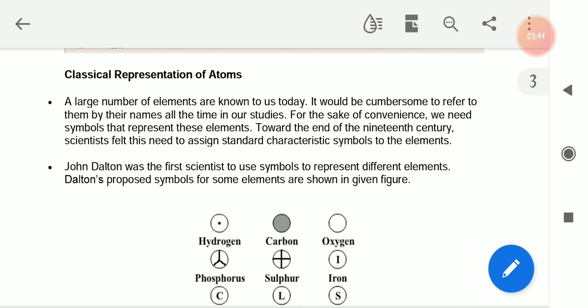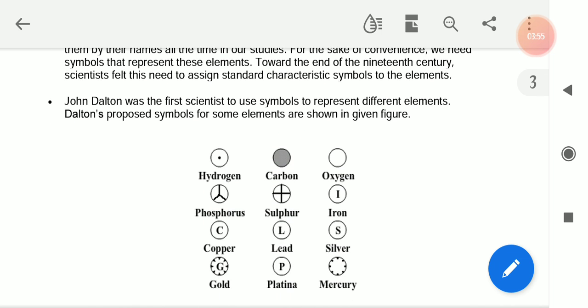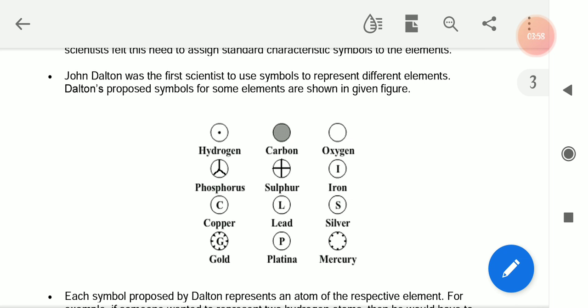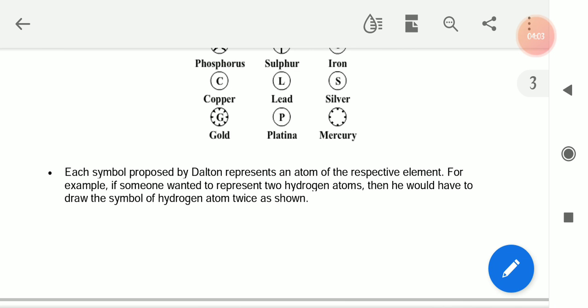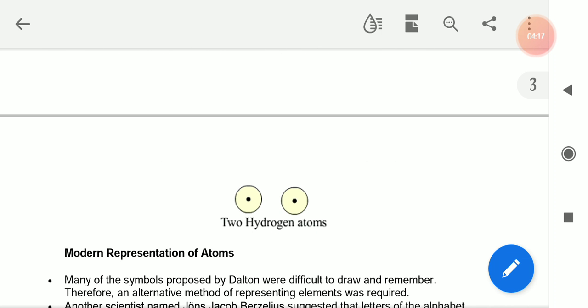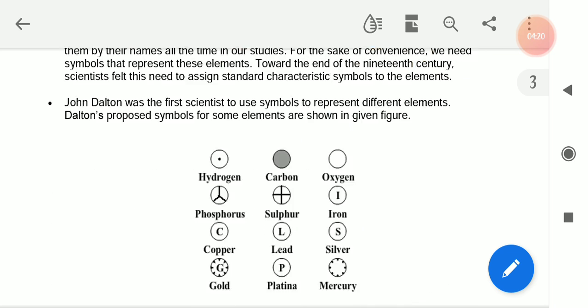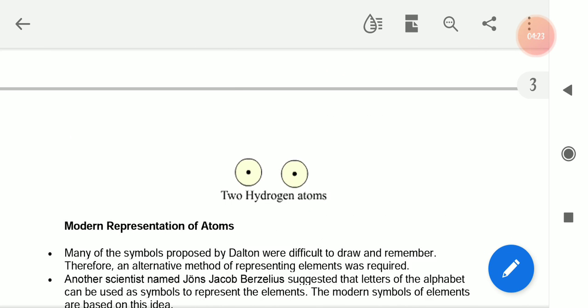First, John Dalton, the first scientist to use symbols to represent different elements. Dalton proposed symbols for some elements which are shown in the figure. See, hydrogen, carbon, oxygen, phosphorus, sulfur, iron, copper, lead, silver, gold, platinum, mercury. Each symbol proposed by Dalton represents an atom of the respective element. For example, if someone wanted to represent two hydrogen atoms, then he would have to draw the symbol of hydrogen twice as shown. Okay, two hydrogen atoms. So these are things which John Dalton has suggested.